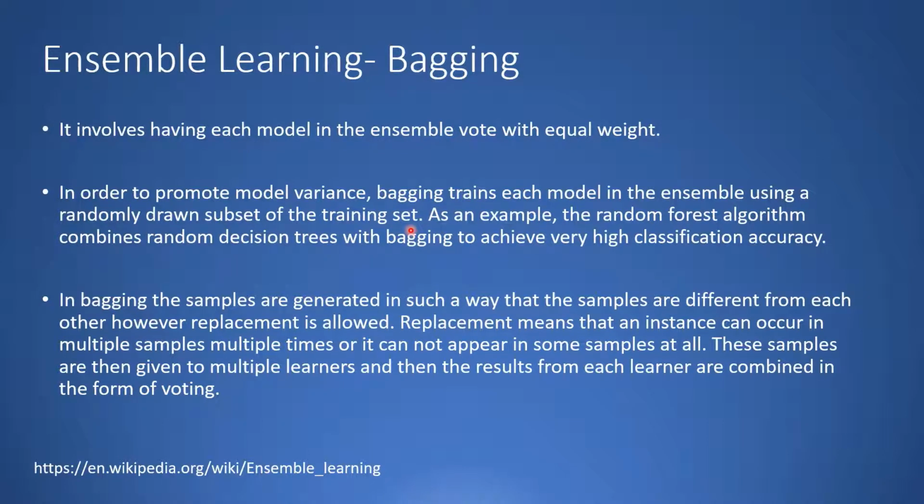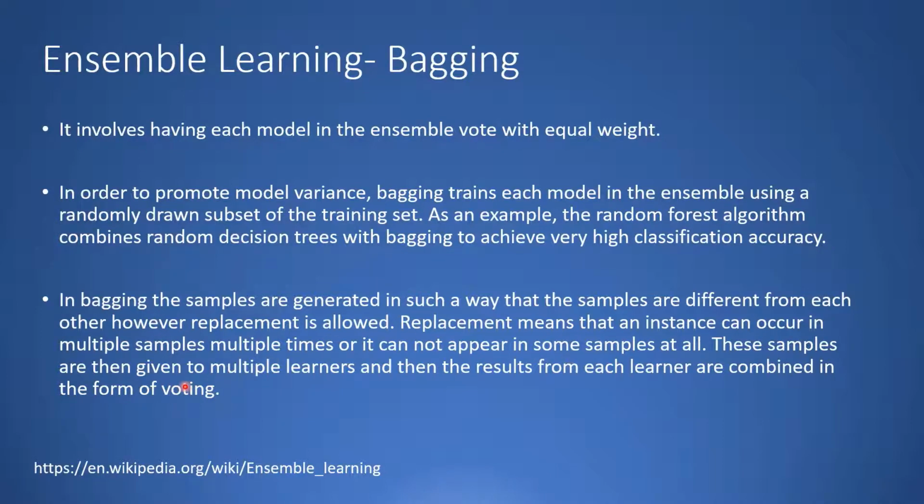As an example, the random forest algorithm combines random decision trees with bagging to achieve very high classification accuracy. In bagging, the samples are generated in such a way that the samples are different from each other, however replacement is allowed. Replacement means that an instance can occur in multiple samples multiple times, or it can appear in some samples not at all.